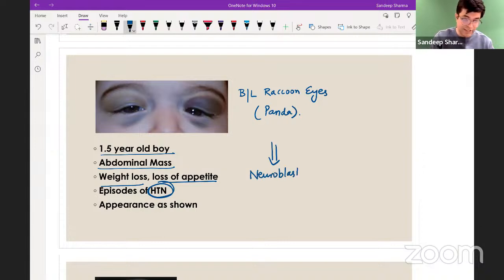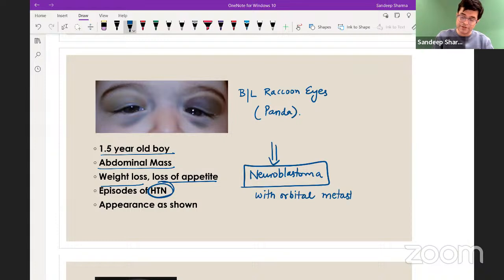So what is the likely diagnosis here? It is not Wilms tumor. This is the mistake you make. I was waiting for you to make that mistake. Neuroblastoma shows bilateral orbital metastasis. Orbital metastasis is absent in patients with Wilms tumor, right? So neuroblastoma with orbital metastasis is the likely diagnosis here. We will come to Wilms tumor also in some time. So neuroblastoma with orbital metastasis, right?